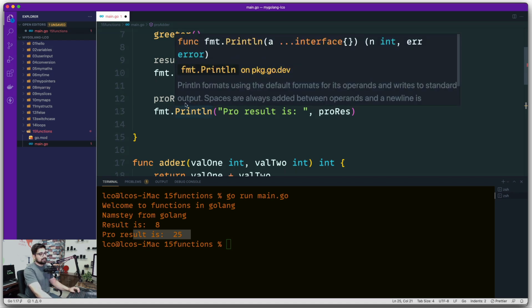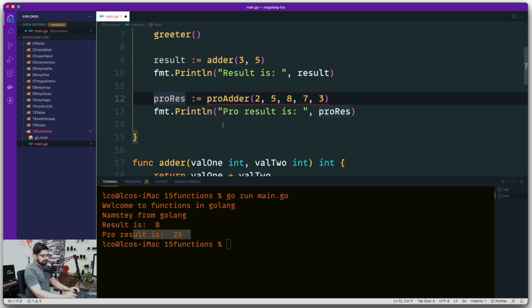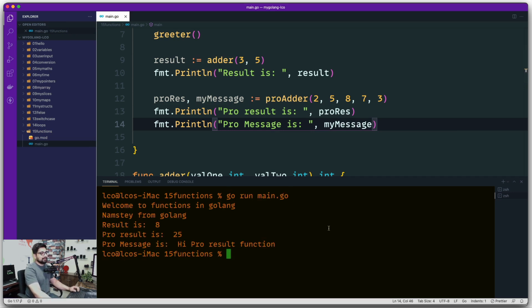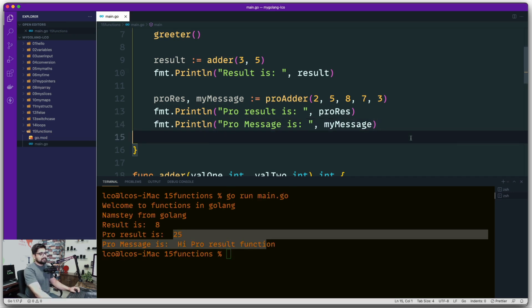So all we have to do is handle this. You can handle that in a couple of ways. You can say, I don't care about the second value, just like this. Or you can handle this as my message, and then obviously you have to print that up. So let's go ahead and print that. Pro message is, yeah, did I write it correctly? Anyways, we're going to say my message, and there we go. Nice and easy, no big deal. You get the idea. So this is all the basics of it.